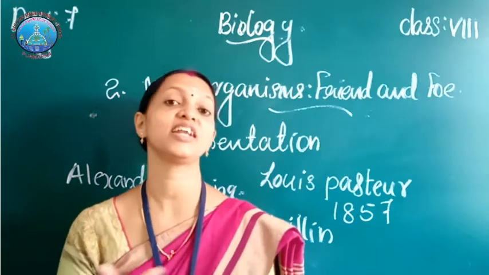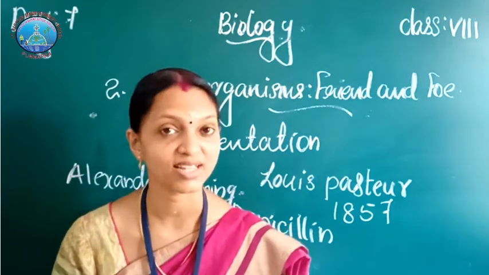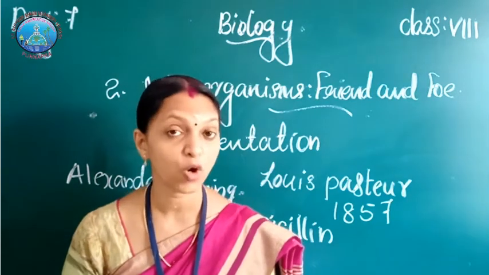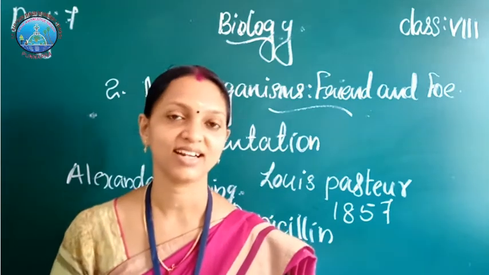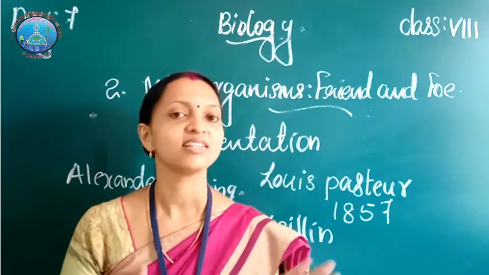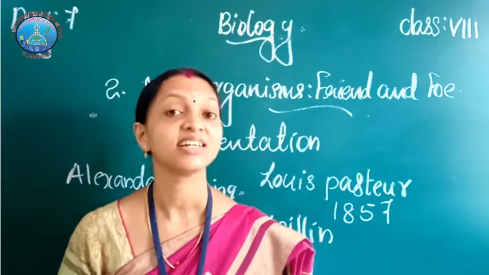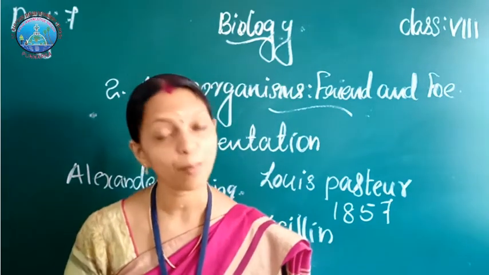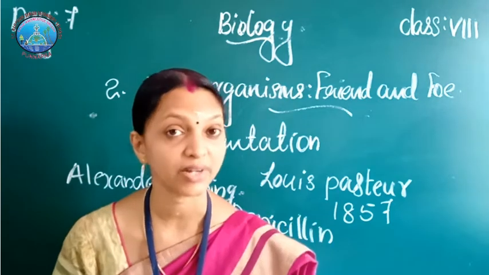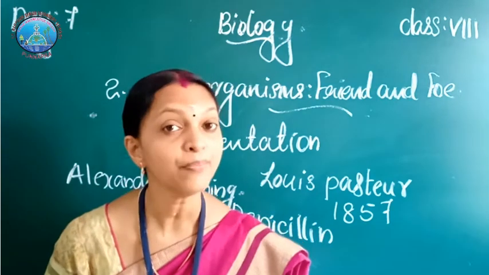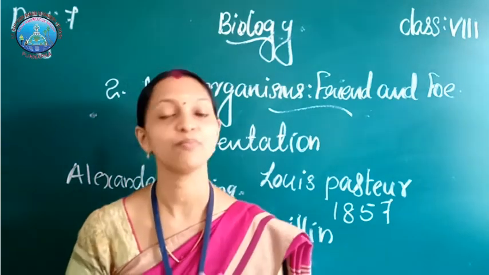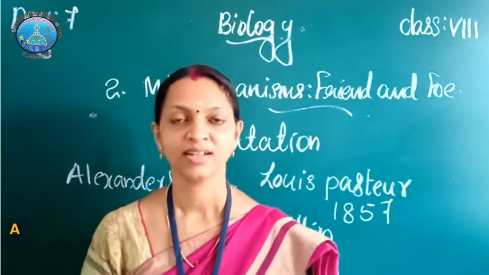Nowadays, several antibiotics can be used for various diseases such as streptomycin, tetracycline, and erythromycin. These are antibiotics prepared from microorganisms such as bacteria and fungi.